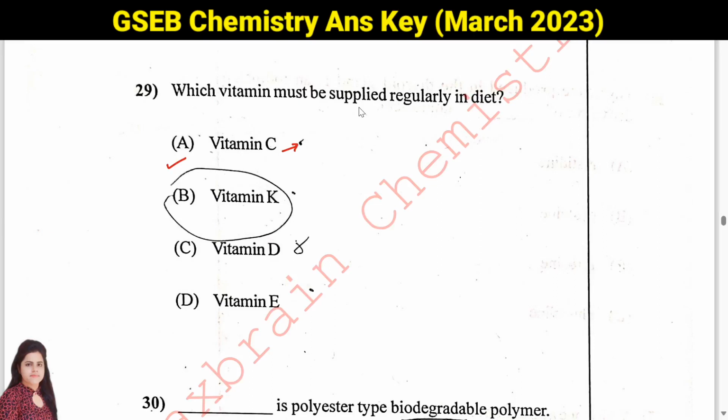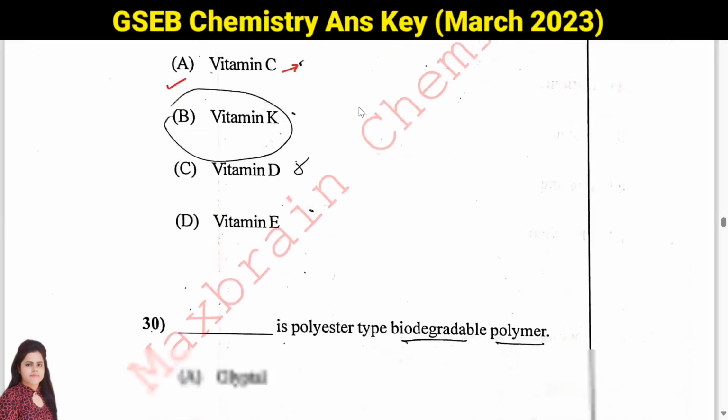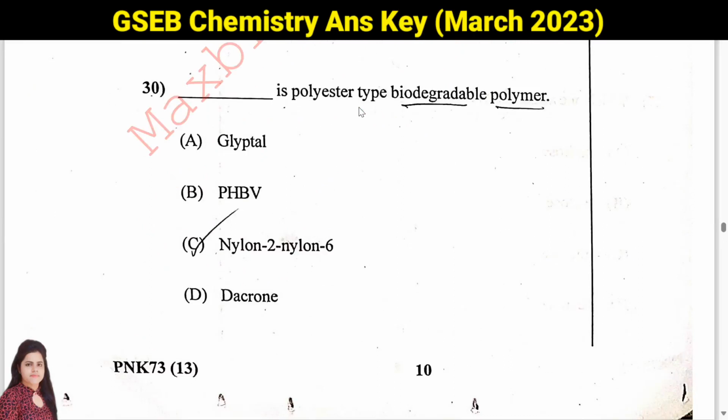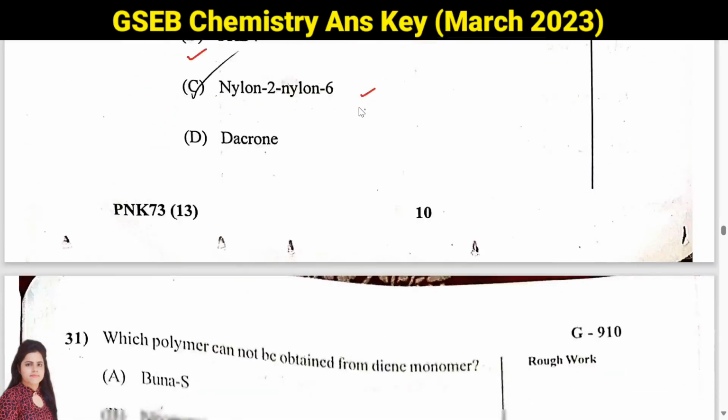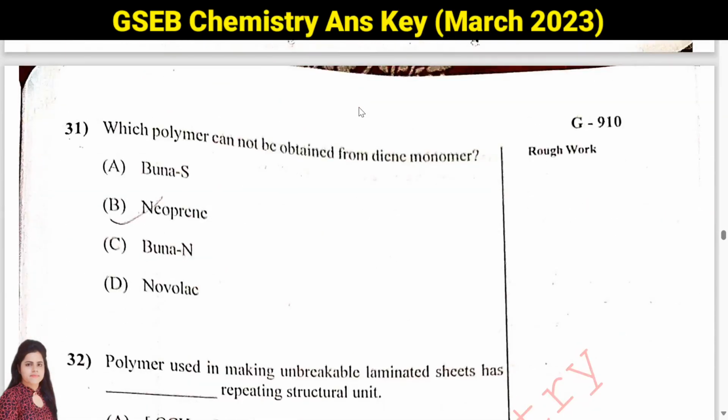Other vitamins, they are not water soluble, okay? So they can be stored in our body itself. So answer will be A. Then question number 30, which one is a polyester type biodegradable polymer? So if you will see PHBV and nylon 2-nylon 6, they both are biodegradable, but the thing is we have to see ester linkage. So ester linkage is present in PHBV. So this will be your answer. 30th answer will be your B, PHBV. Then we have question number 31, which polymer cannot be obtained from diene monomer?